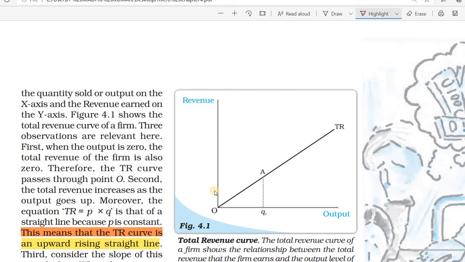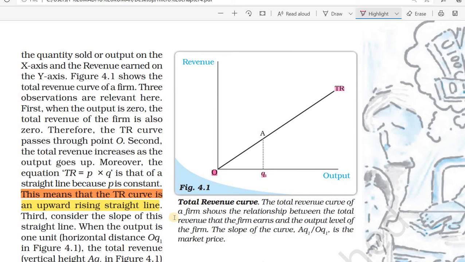This is the diagram. On the x-axis is output and on the y-axis is revenue. When quantity is 0, revenue is 0. When quantity is 1, it is 5 rupees. When quantity is 2, it is 10 rupees. When quantity is 3, it is 15. Like that, the total revenue curve is an upward rising straight line.